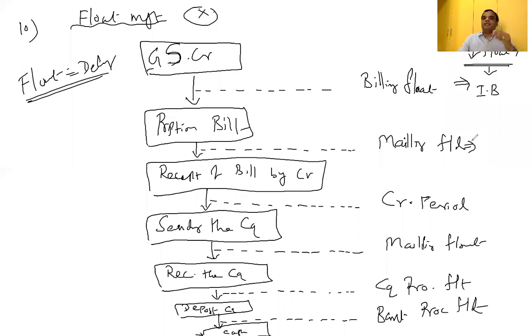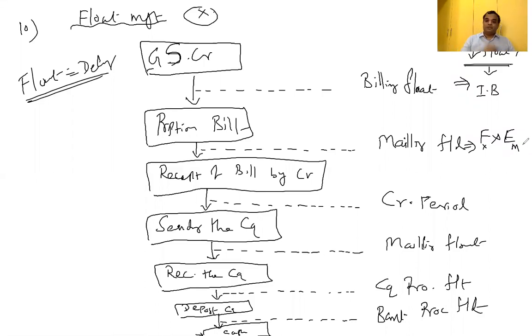Instead of depending on courier, post or speed post, we can use a faster and more economic mode of transmission, like fax or email. Now WhatsApp also. Send the bill through WhatsApp, email or fax, so that mailing float will reduce. I don't wait for 1 or 2 days. Today I send the bill, whether you receive the bill or not, no worry. Whether Saturday, Sunday or public holiday, if I send the fax or email, you can get it immediately. Therefore, mailing float also we can reduce, and sooner we can get the cash.